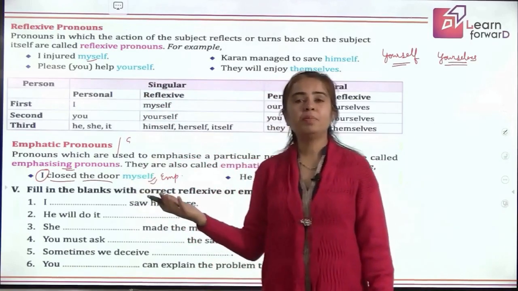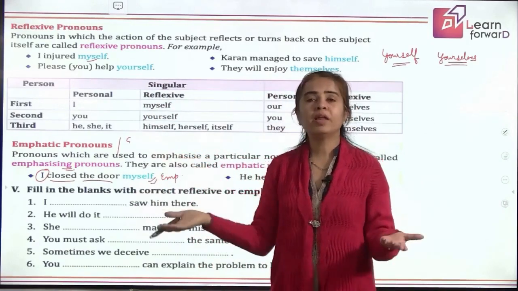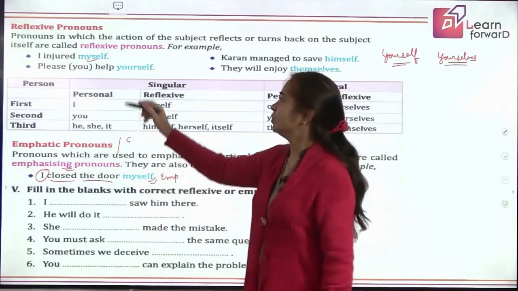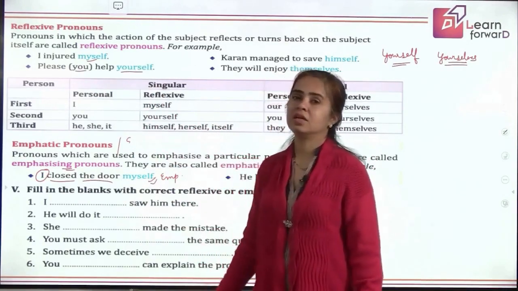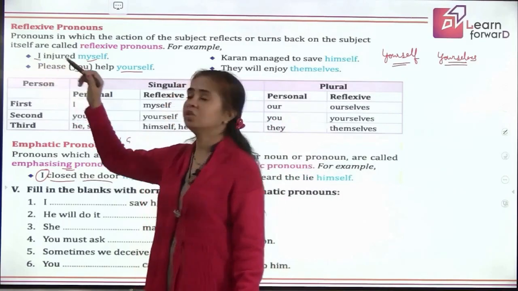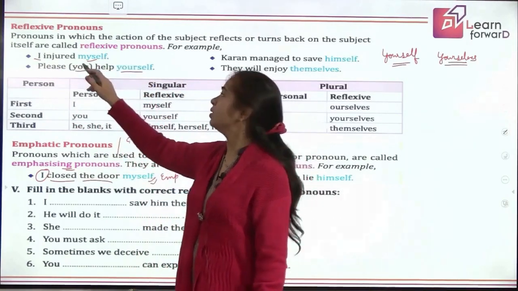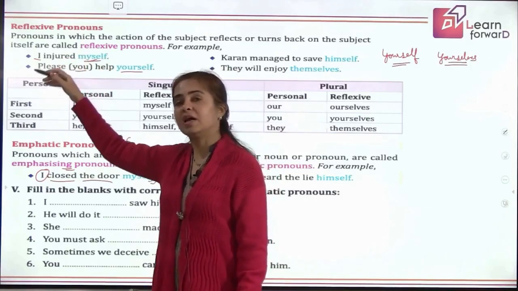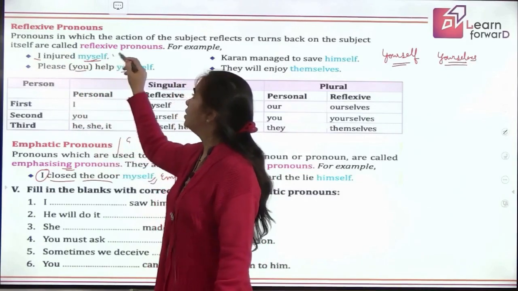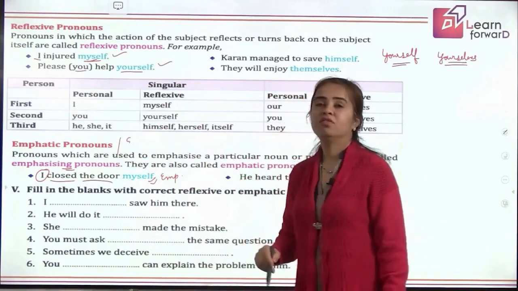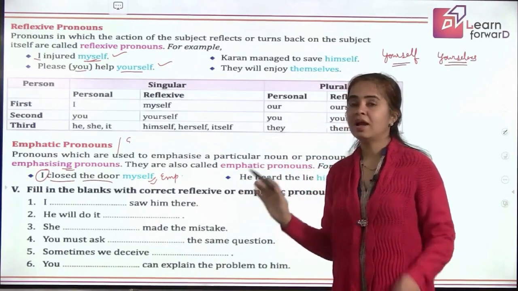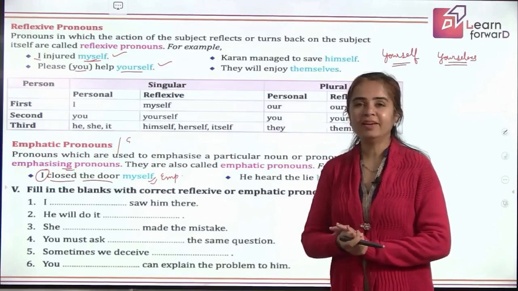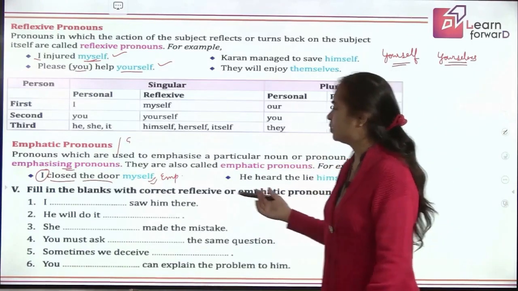So who is helping? You are helping. Whom are you helping? Yourself. So it is the same. That means the doer and the receiver are same. Here who is hurting, injuring? I. And whom am I injuring? Myself. So they are the same. That is why these words are reflexive pronouns. I hope the difference is clear to you. Are you sure? Are you enjoying learning? Good. I'm happy to see the response.